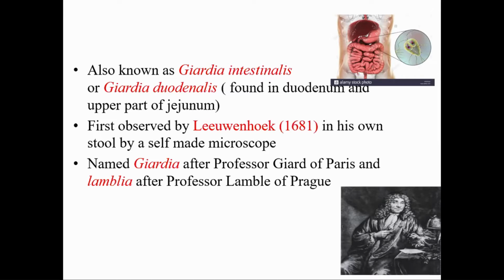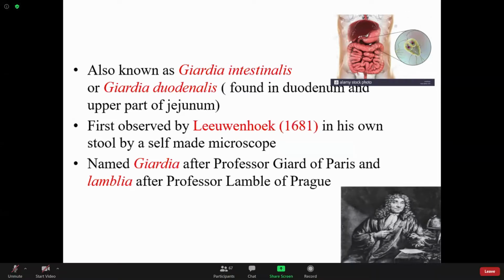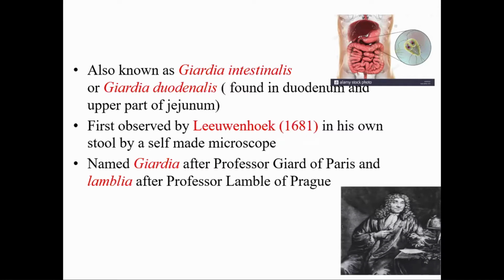Giardia lamblia is also known as Giardia intestinalis or Giardia duodenalis. Duodenalis because it is usually found in the duodenum and also in the upper part of the jejunum, which is part of the small intestine.